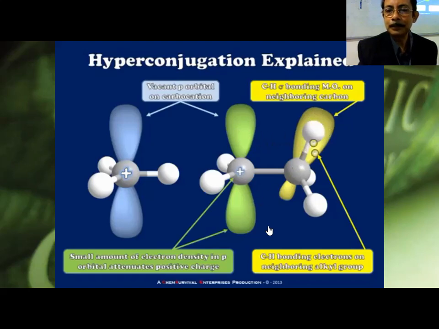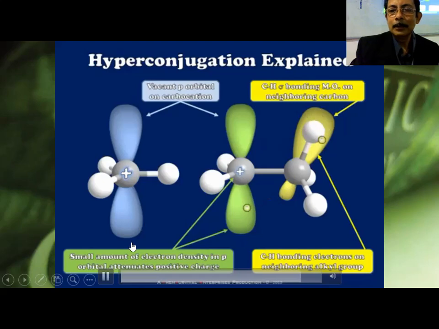So this is why having additional alkyl groups around the carbocation center makes them more stable and therefore more likely to form. So next time we'll talk a little bit about how this hyperconjugation and the stabilizing effect of alkyl groups on carbocations leads to things like hydride shifts.